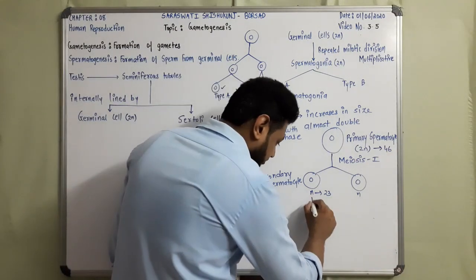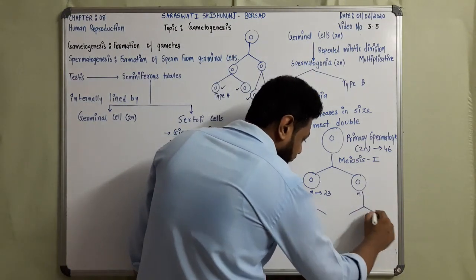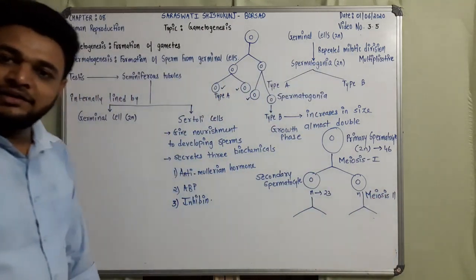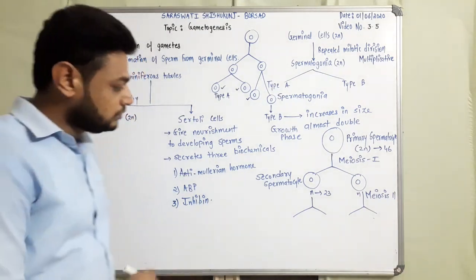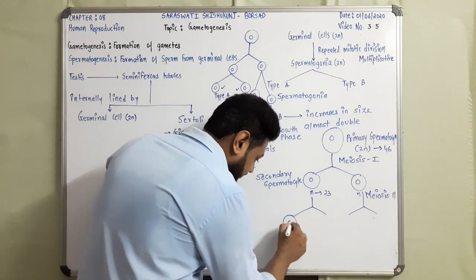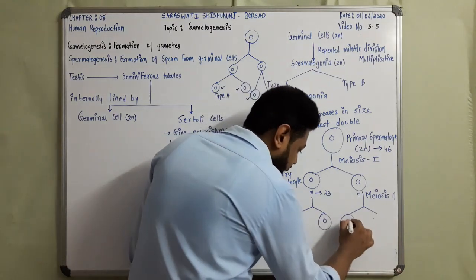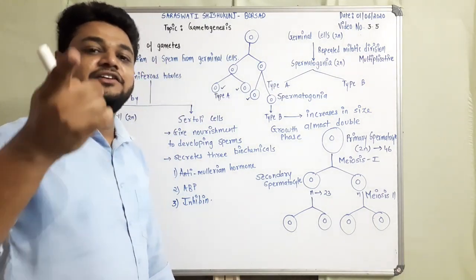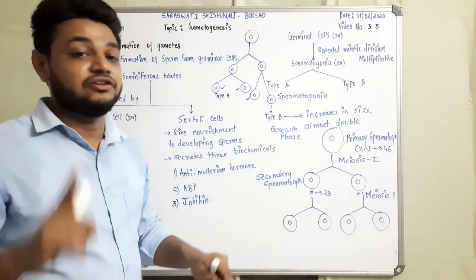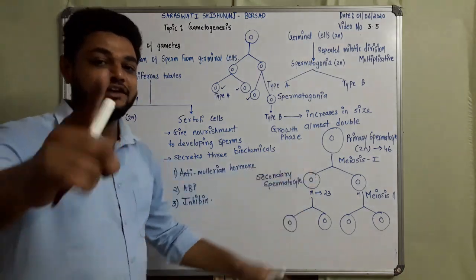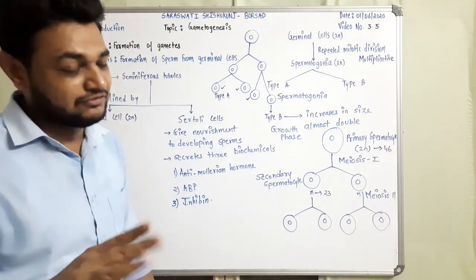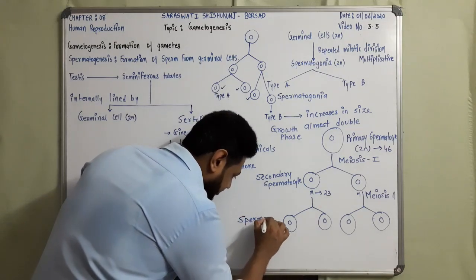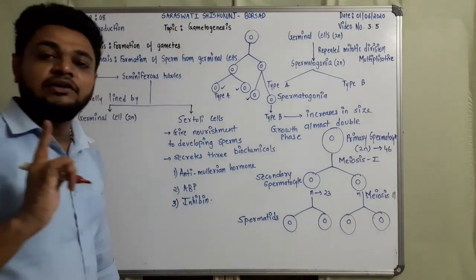Now the secondary spermatocyte will continue to complete meiosis 2. The secondary spermatocytes divide further, but the chromosome number always remains the same in meiosis 2. That is why it is an equational division, not reductional. Meiosis 1 is the reductional division, which is why the chromosome number gets halved. The cells formed here are referred to as spermatids. These are still not sperms.